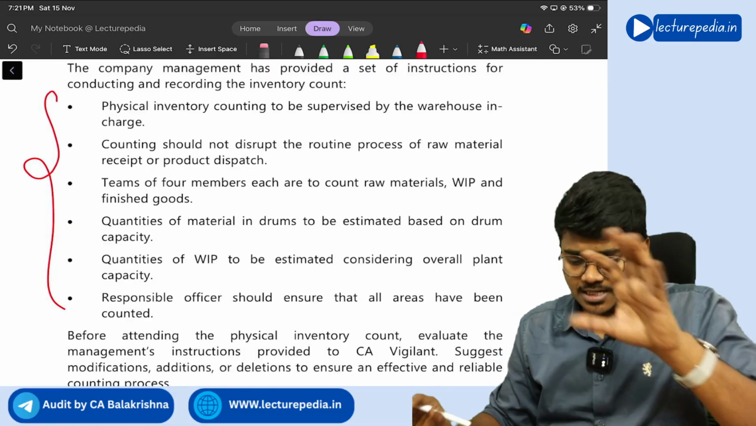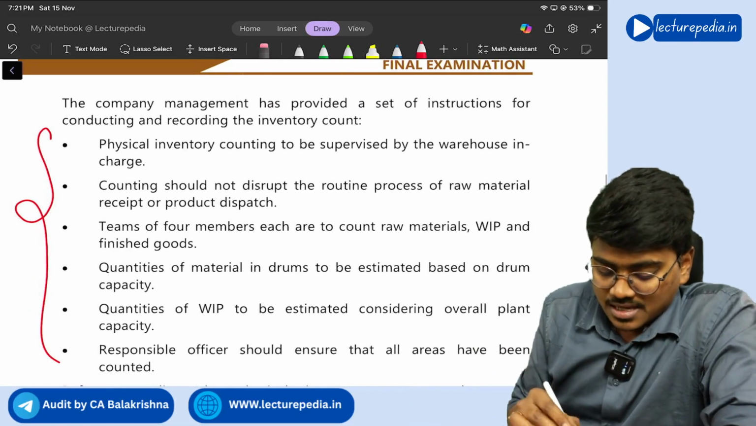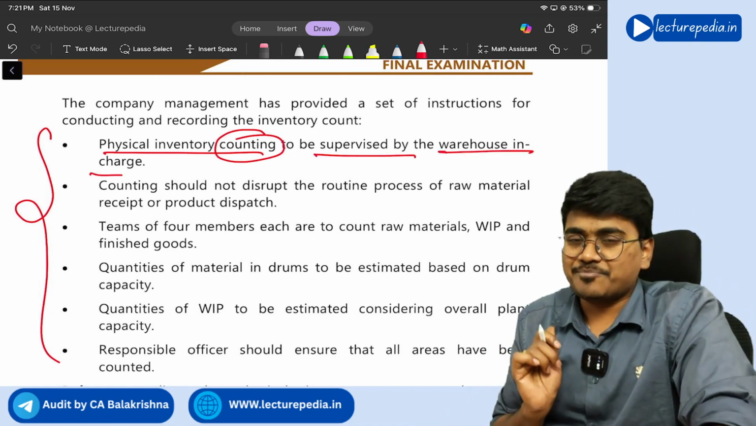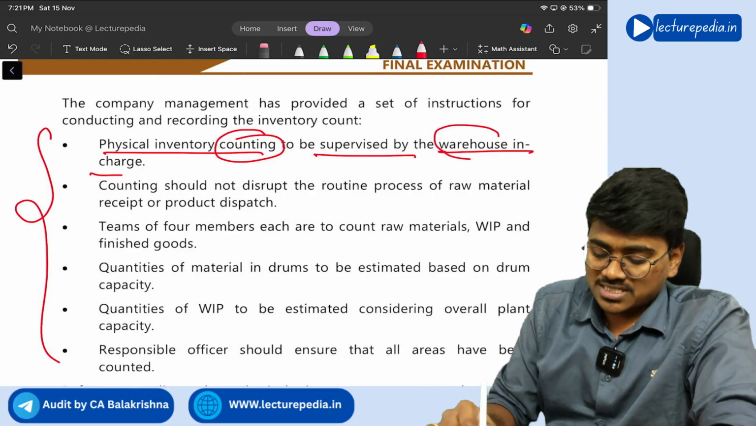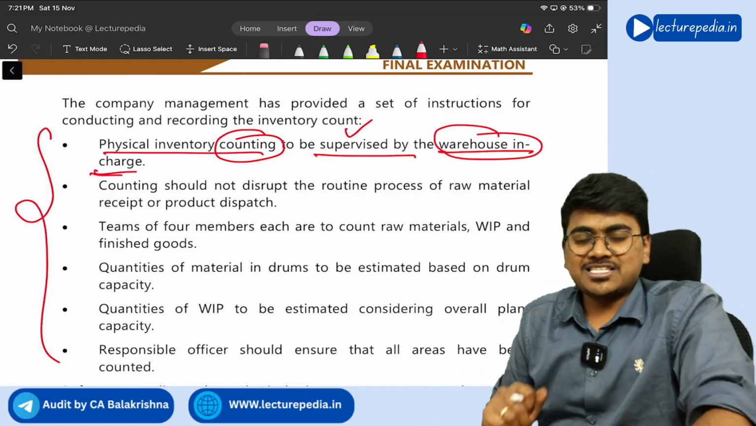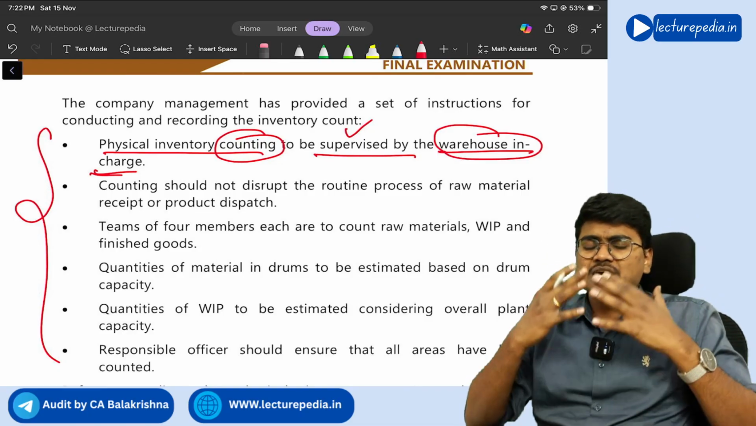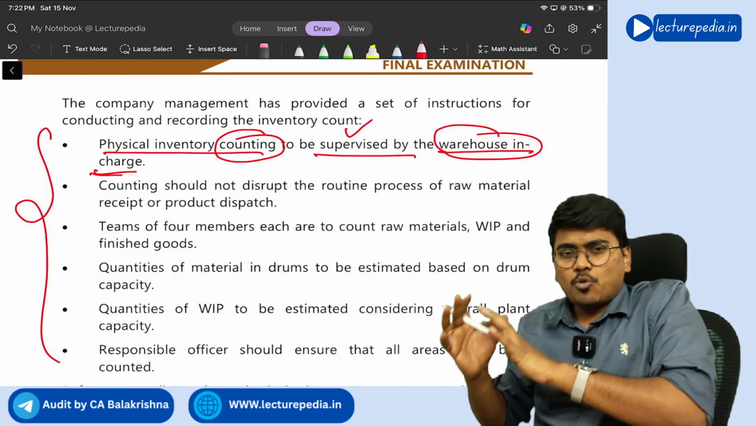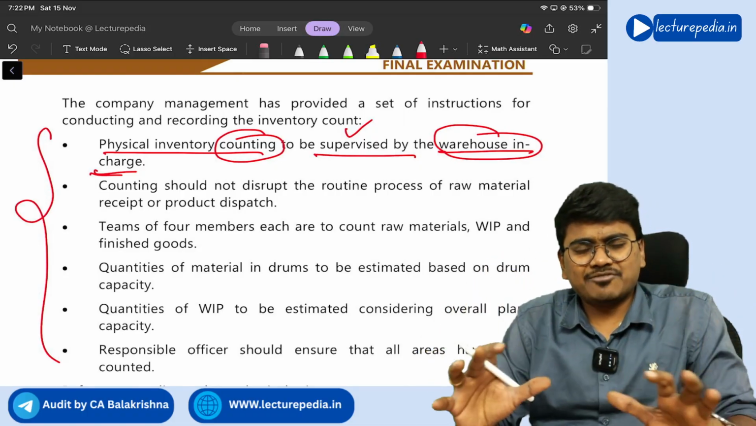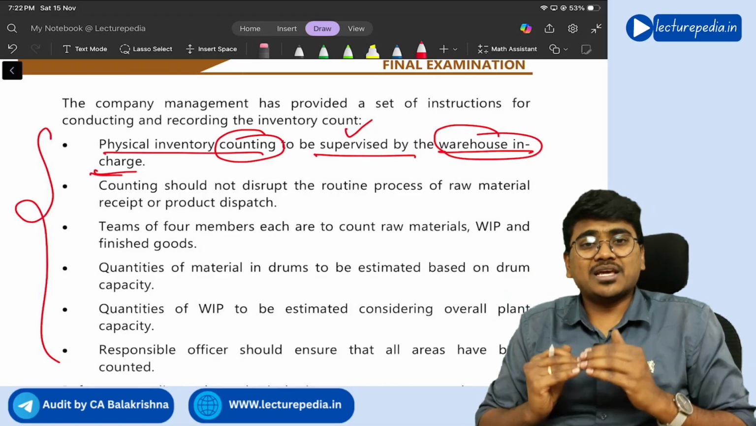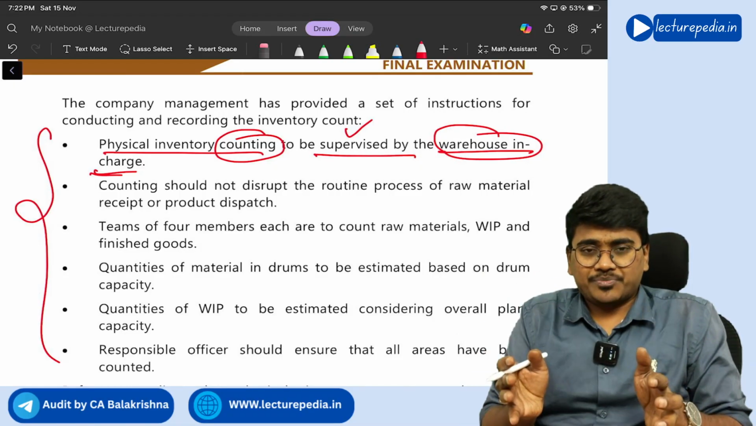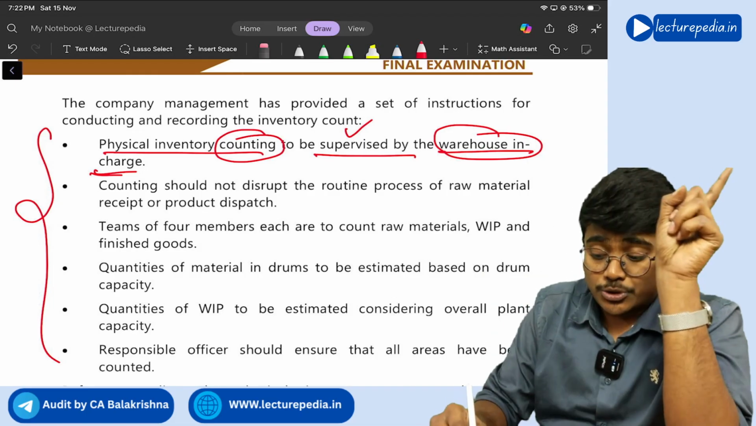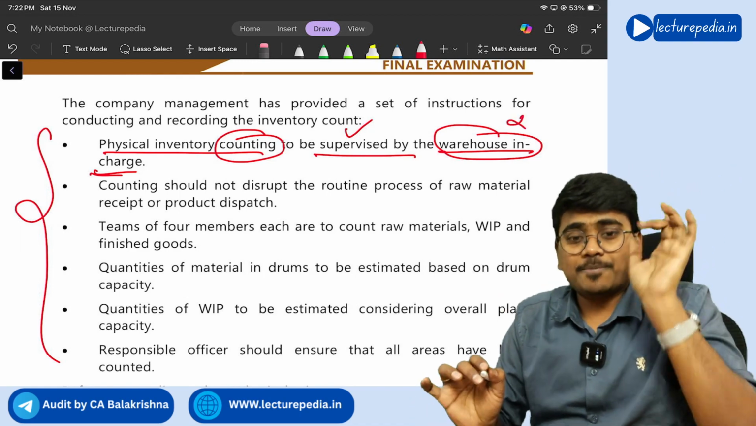Understood the context? See, physical inventory counting is to be supervised by the warehouse in charge. Management has kept the warehouse in charge to supervise the physical inventory counting. The warehouse in charge has access to inventory for the entire year. If you give the responsibility of supervising inventory verification to that person only, then he will try to cover up the frauds that he has committed, the inventories that he has stolen. So you should not give supervising responsibility to the warehouse in charge.